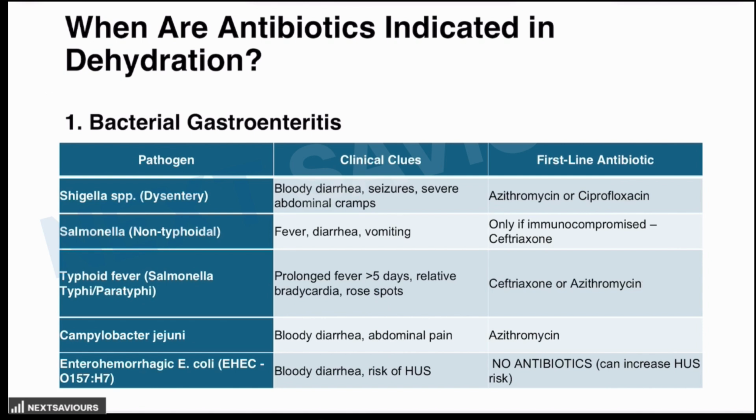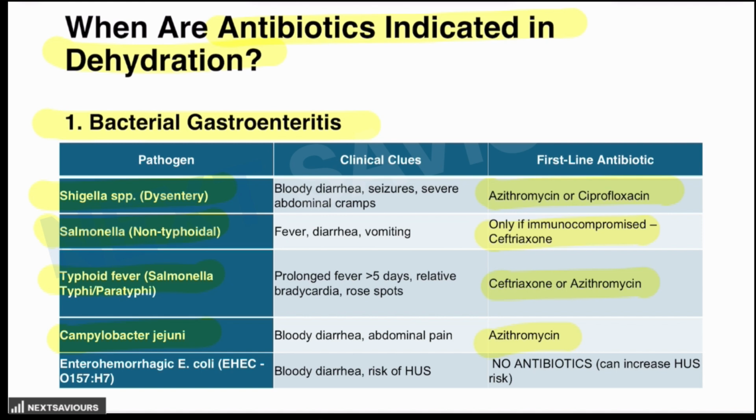Now, the most important part of the topic is the identification of the disease and then categorize it accordingly. And now, the antibiotics which are indicated in the dehydration. You already know that whenever there is a suspected or confirmed bacterial gastroenteritis, having the signs of bloody stools, severe abdominal pain, prolonged diarrhea, or the signs of sepsis, then the bacterial gastroenteritis is suspected. The common ones which are kept in your question are Shigella, which is responsible for dysentery, Salmonella, the typhoid fever, the Campylobacter jejuni, and these are the antibiotics as the first line to be used for these purposes.